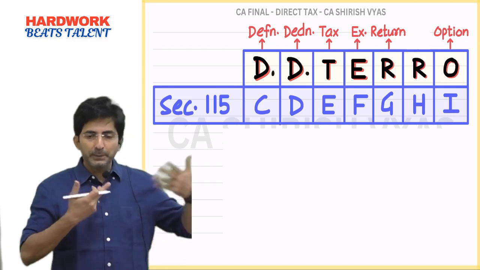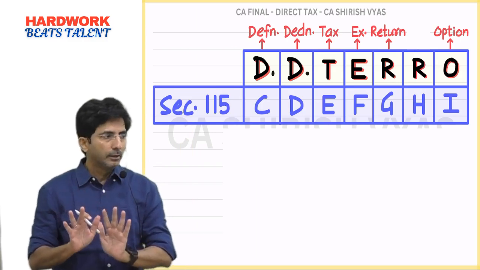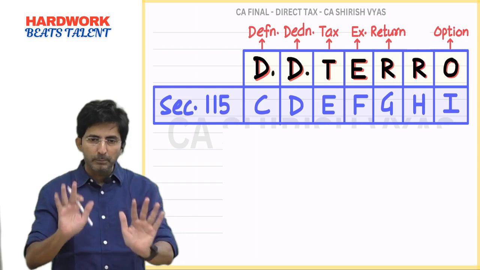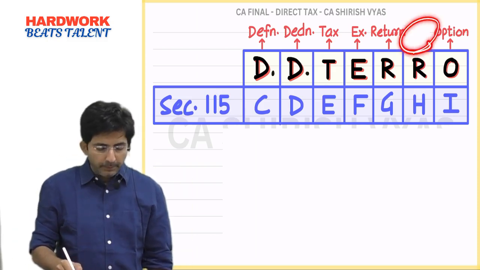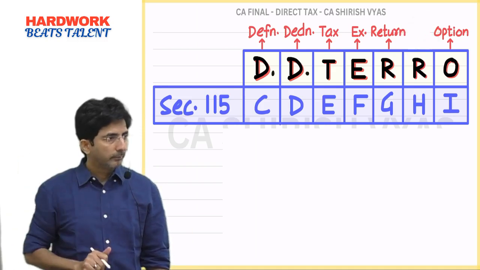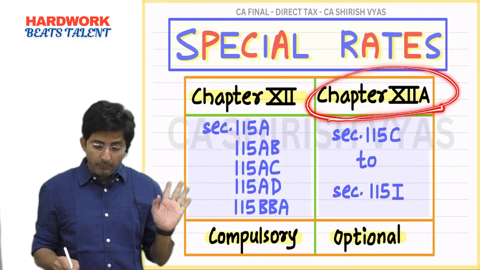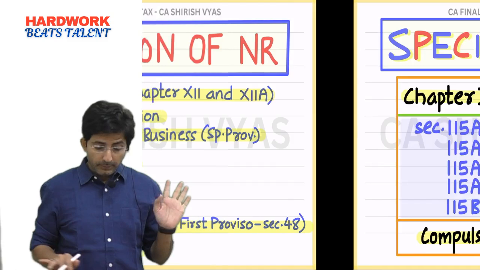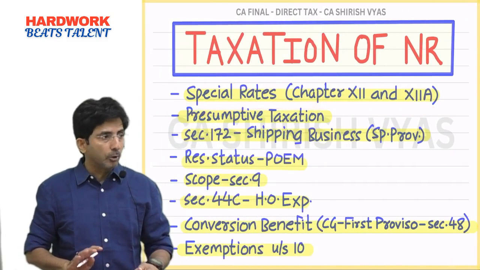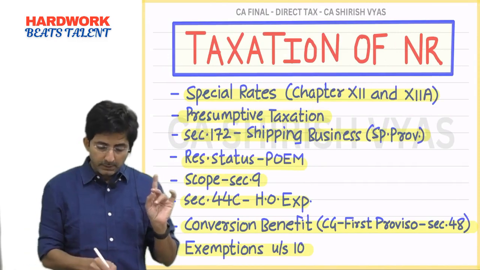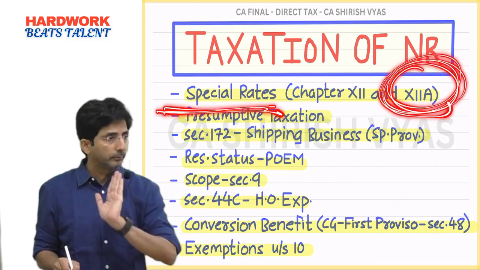Here my experience matters. So many years of experience, I can tell you what is relevant, what is not. So wherever I am insisting the sections to be remembered, please learn them by heart. One point is remaining and this topic is over. Chapter 12A will get over, though our section 1 is still not over. There are 8 sections in this topic. First section we are doing right now. In that, chapter 12A will get over soon.